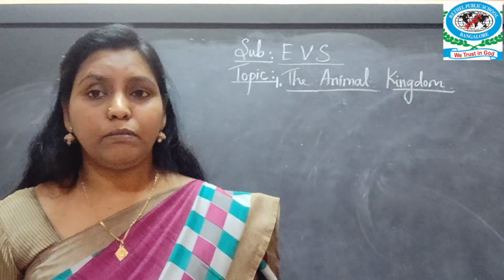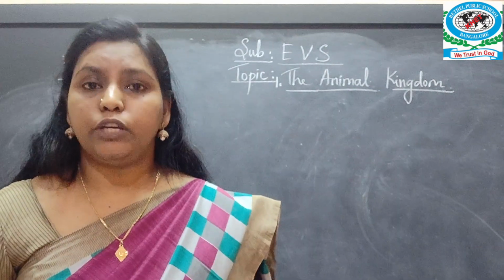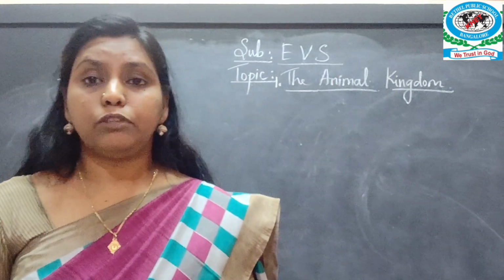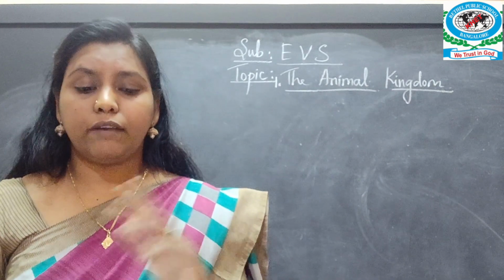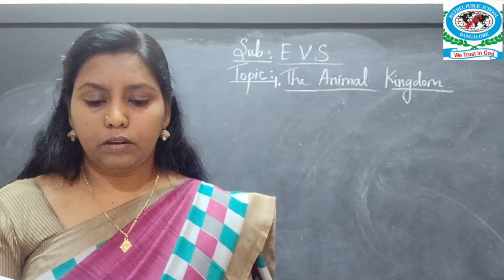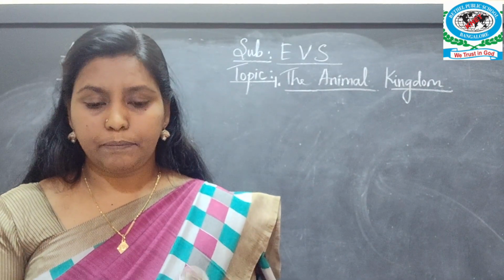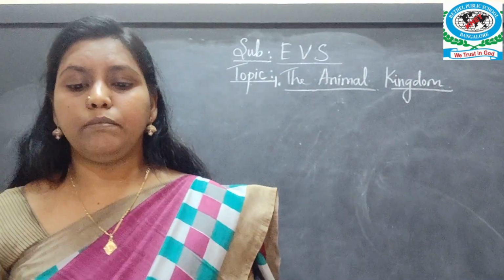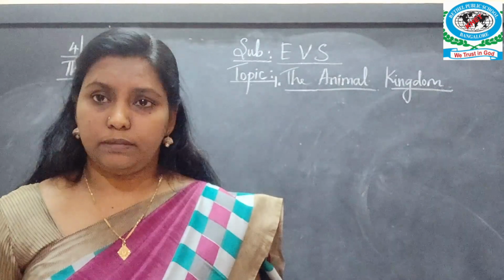And so many animals also you have seen around your surroundings. So you have to write the differences what you have observed in the table given below. Now next one is, different animals eat different kinds of food.